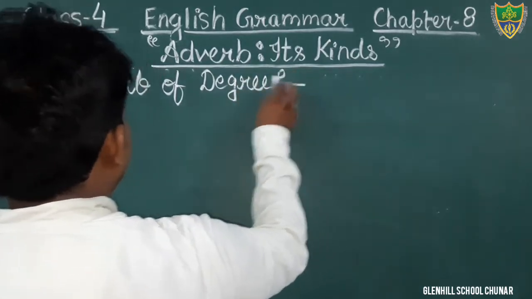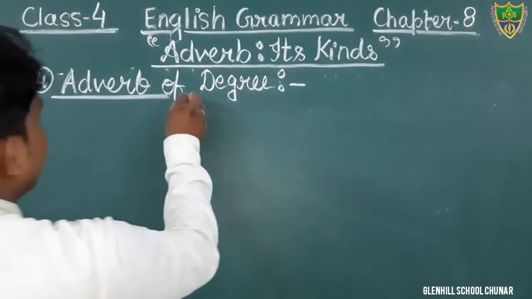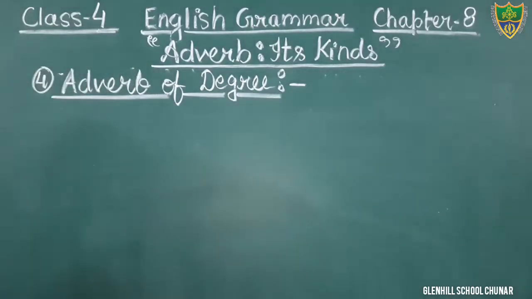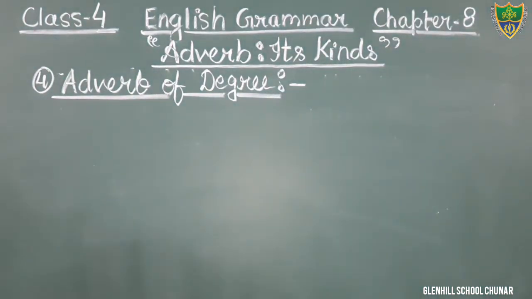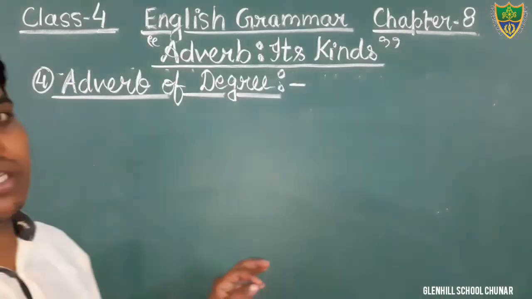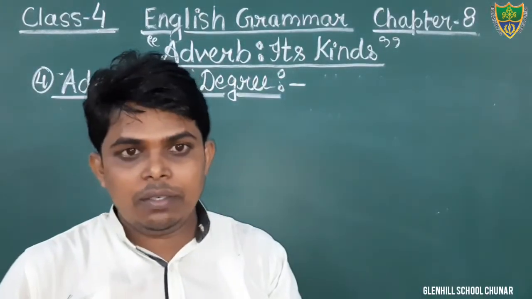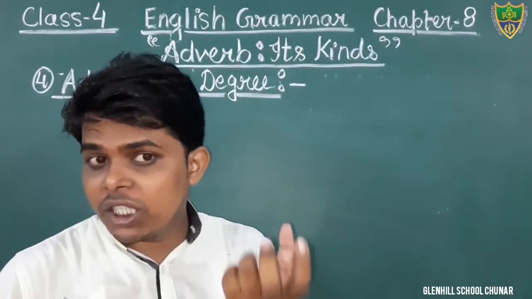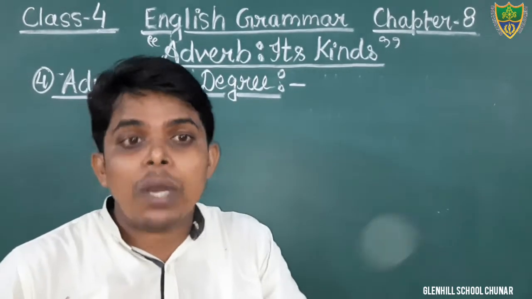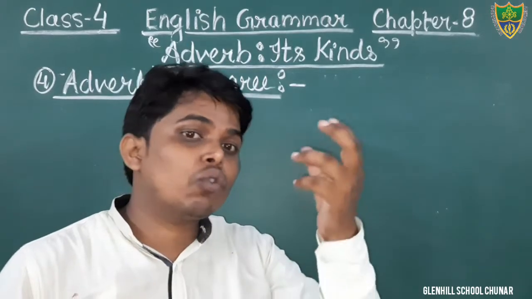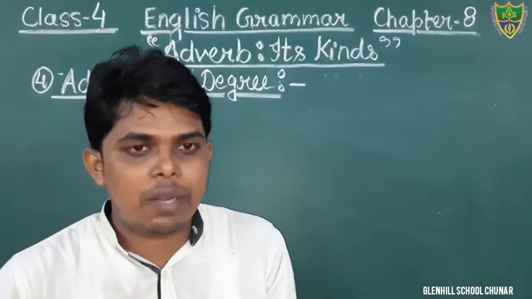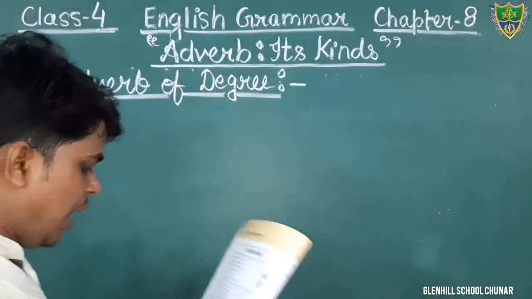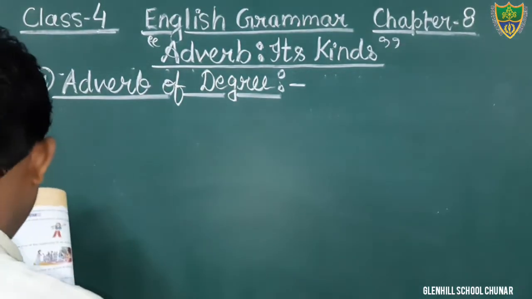Adverb of degree. Just see. Just write down. It tells us the degree. Degree means quantity, matra. In which degree, kitni matra mein, how much. It gives the answer of the question how much. That is uncountable. Write down first, then you could understand.